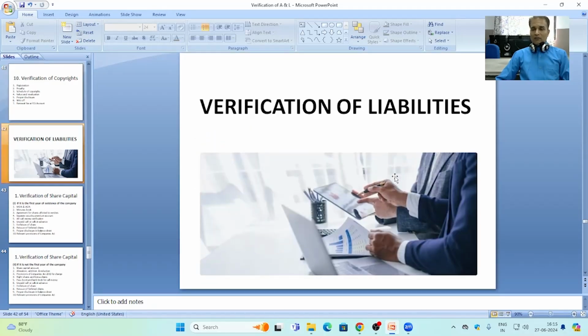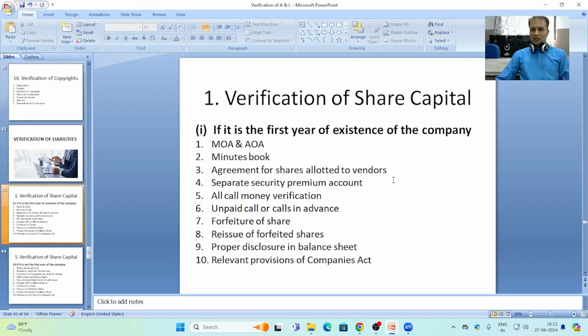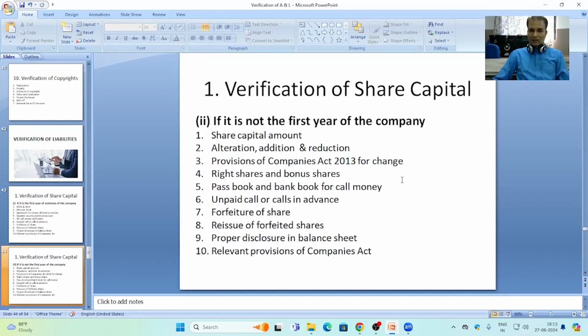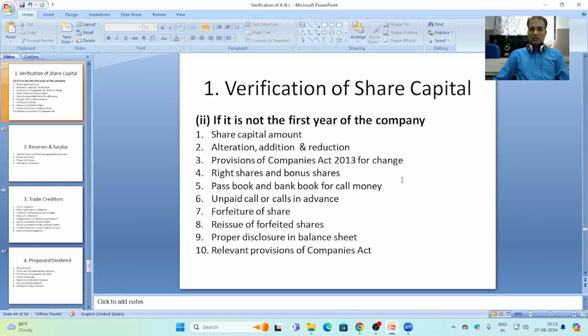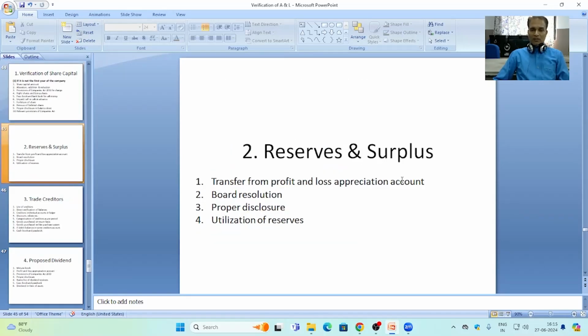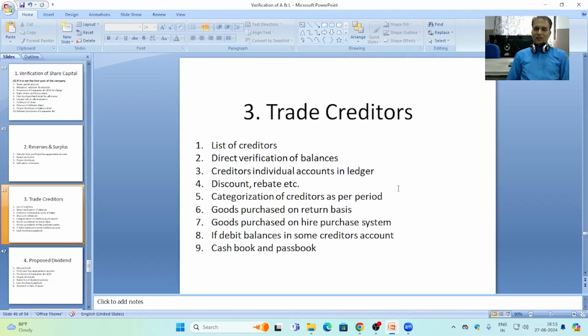After that, verification of liabilities we have started, and under the verification of liabilities we have discussed the verification of share capital if it is the first year of existence of the company, and again we discuss the verification of share capital if it is not the first year of the company. Then we discuss the verification of reserve and surplus. This is the profit part of business. Then we discuss the creditors.